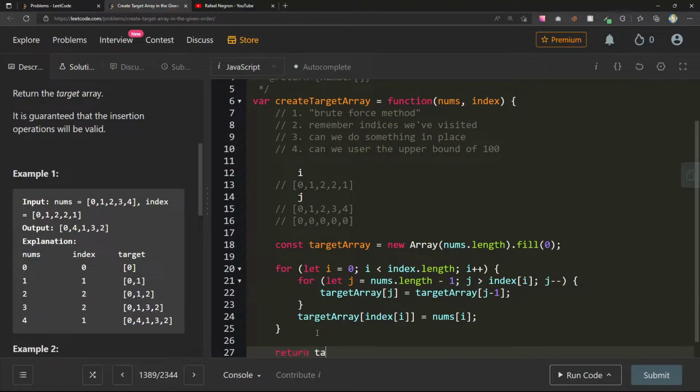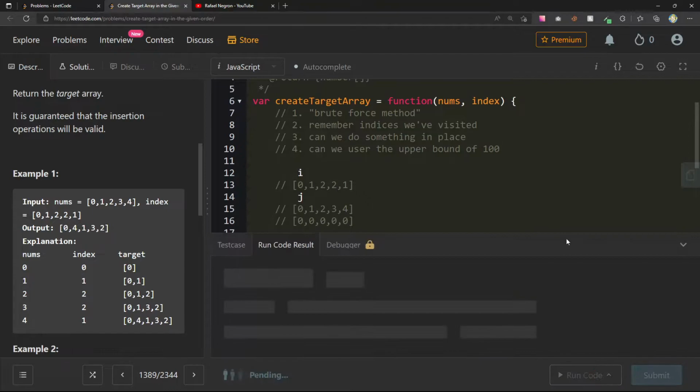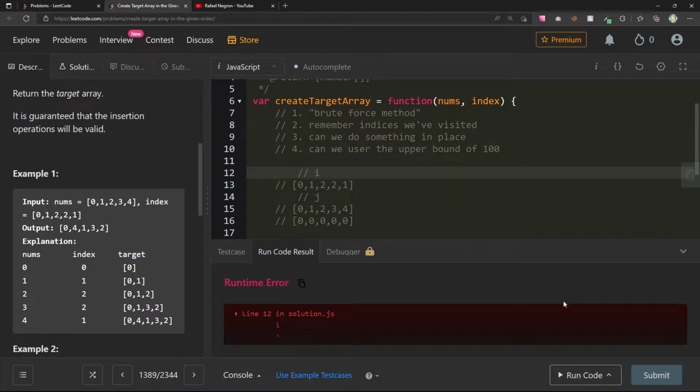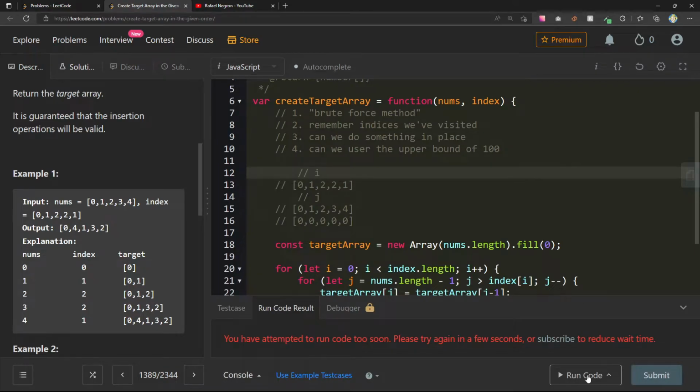Return target array. I feel like I have a bug in here somewhere. Oh wait, it's not going to like these things. I don't have premium anymore, so this is going to take a little bit longer to run.